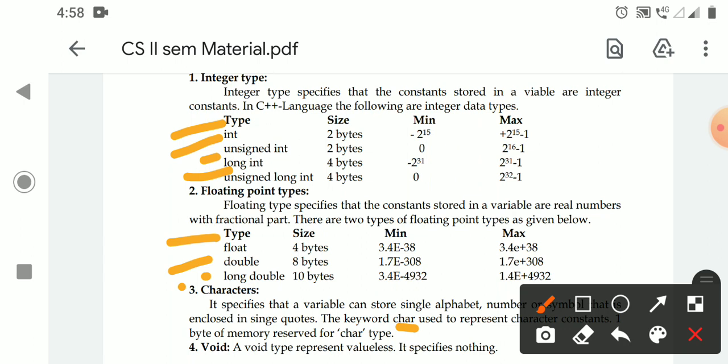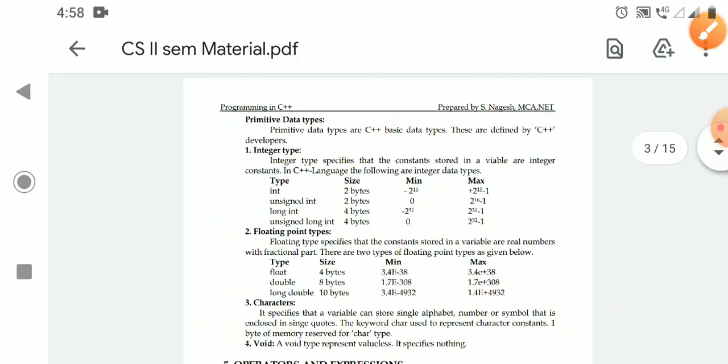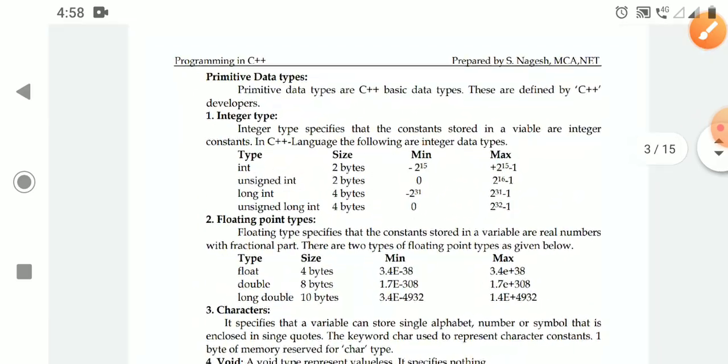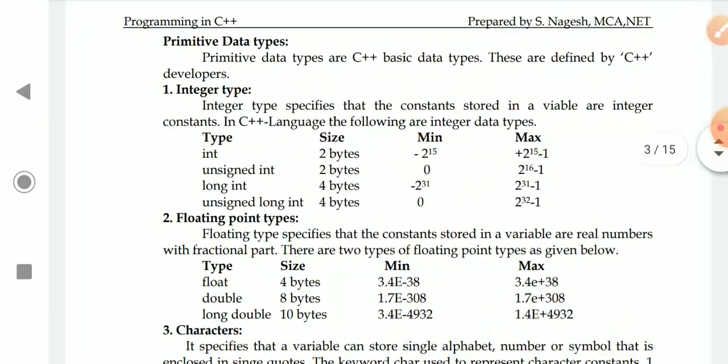So what is the data type, how much memory is allocated. Don't bother about the minimum value and maximum value, set those aside. But everyone has to remember what the data type is and what the size of the data type is, how much memory is allocated to that variable. So these are the data types. It is the same as the C language also, with just some small minor changes. Okay students.